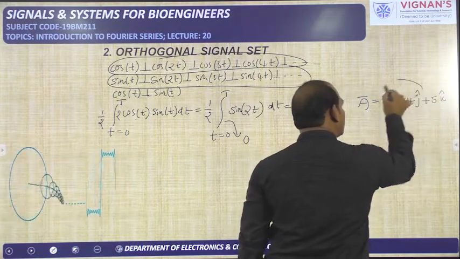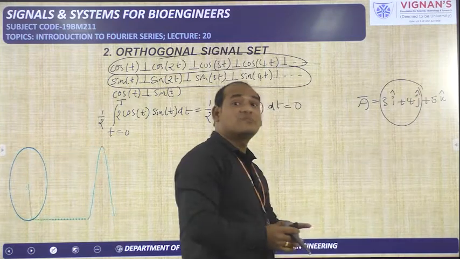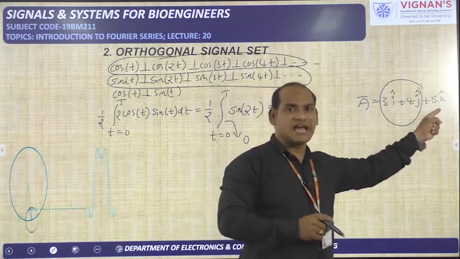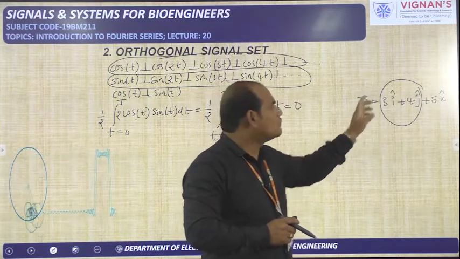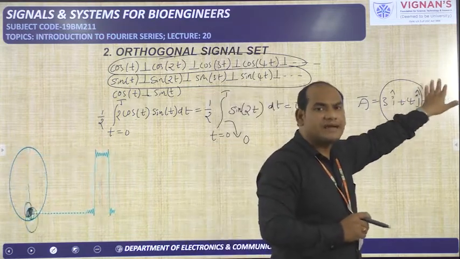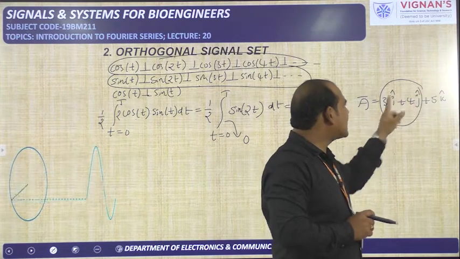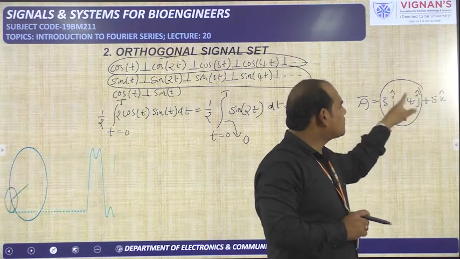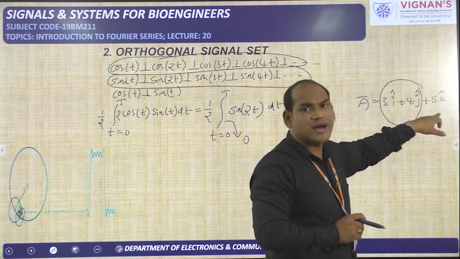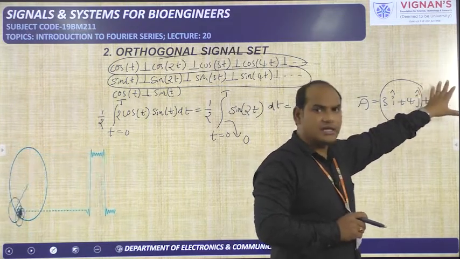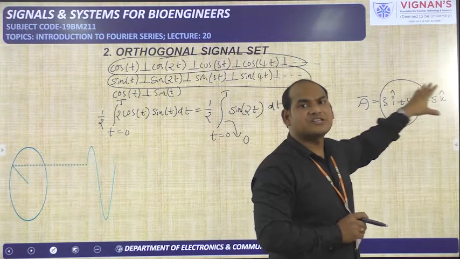Why can't we represent it with only these two? Some information is missing here on the z-axis. On the z-axis the projection of A bar is available. If you stop after taking only the projection of A bar on the x-axis as 3 and on the y-axis as 4, you are missing the information, that is the projection of A bar on the z-axis, that is 5. So we have to take the total information of A bar.